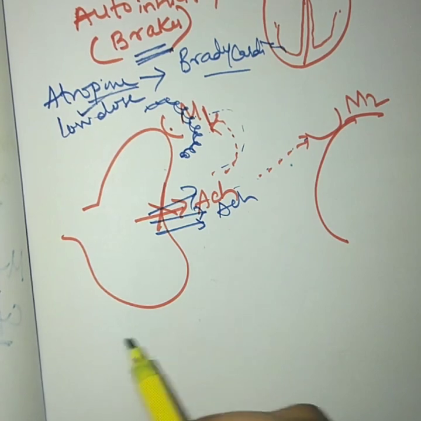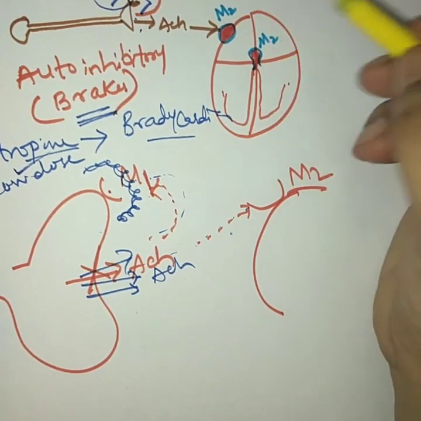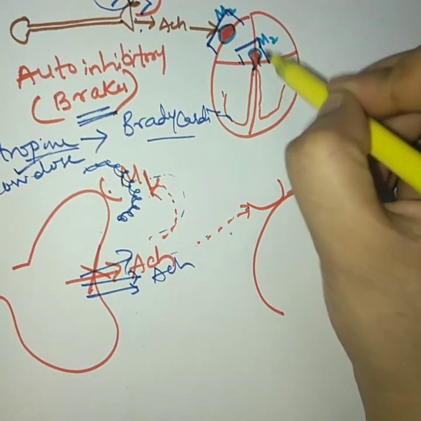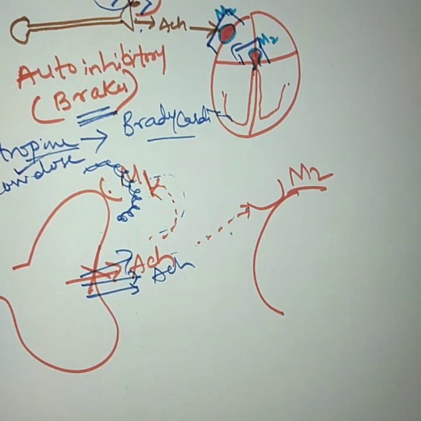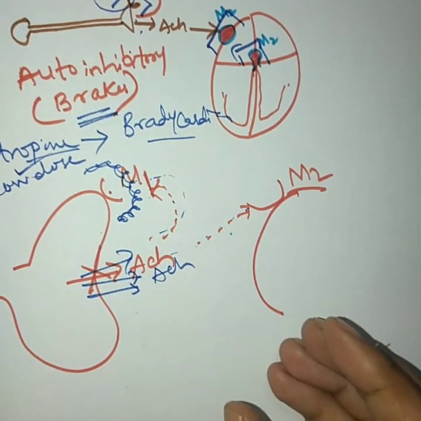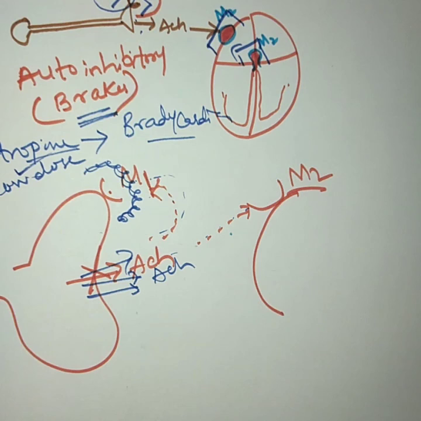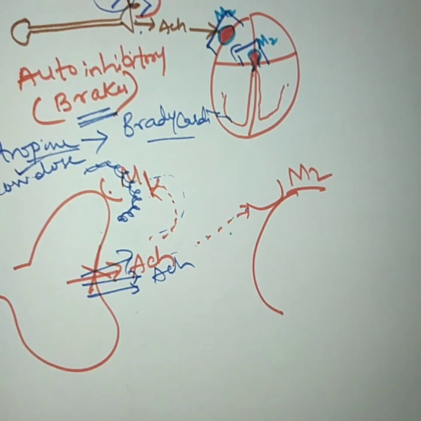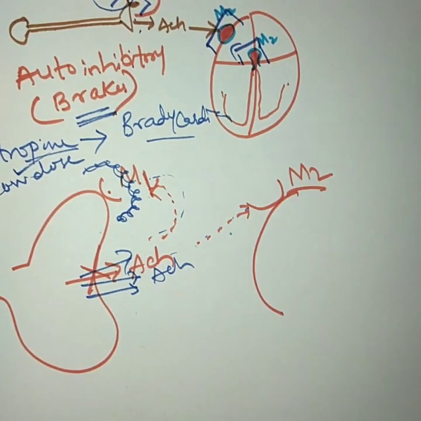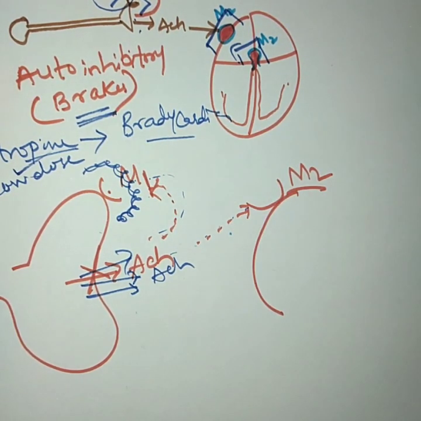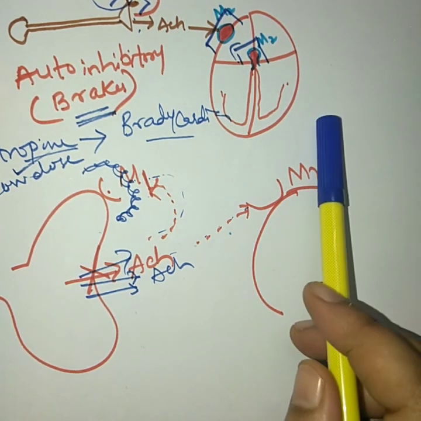But when atropine is given at high or moderate doses, at such a high amount of atropine, it will now block the M2 receptor. Now when the M2 receptors are blocked, what will happen? The acetylcholine is unable to produce its action on the heart, and the heart will be left under the mercy of the sympathetic nervous system. That means if parasympathetic neurons fail to produce action, the sympathetic nervous system will become predominant. Here the beta 1 receptor of the adrenergic nervous system is present, and it will lead to production of tachycardia.